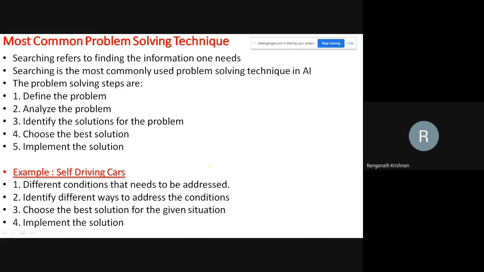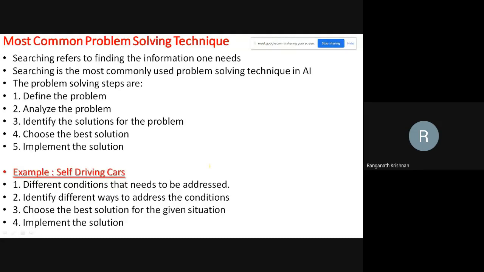implement the solution. As I always say in all my classes, if I don't say this, my session won't be considered complete. Please remember this and quote it to your students as well. Computer science is common sense. Computer science is common sense. Common sense approaches are what is being followed in computer design, artificial intelligence design, all the technology, whatever the buzzword.